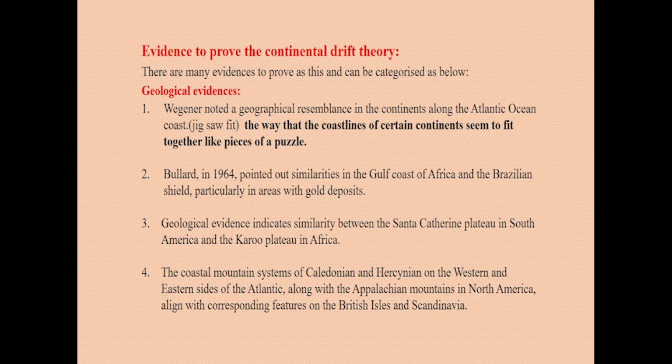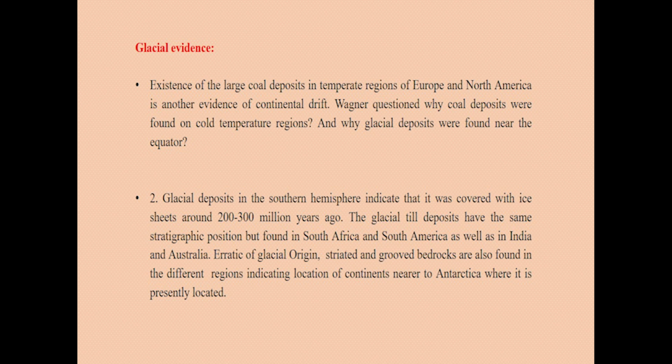So, the coastal mountain systems of Caledonian and Hercynian on the western and eastern sides of the Atlantic, along with the Appalachian Mountains in North America, align with corresponding features on the British Isles and Scandinavia. If we go for the glacial evidence, then we can see that the existence of large coal deposits in temperate regions of Europe and North America is another evidence of continental drift.